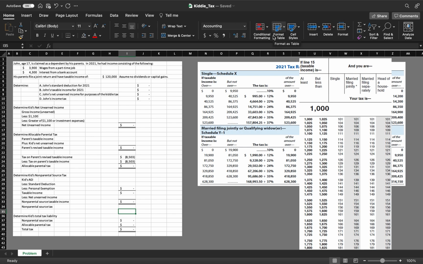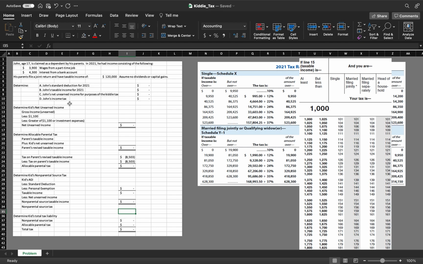Okay, so for our problem, we're going to consider John, who is 17 years old and is claimed as a dependent by his parents. In 2021, he had income consisting of $3,900 in wages from a part-time job and $4,300 in bank interest. We'll assume his parents filed a joint return and have a taxable income of $120,000. So what we're asked to do is determine his standard deduction, taxable income, the net unearned income for purposes of the kiddie tax, and his total income tax.